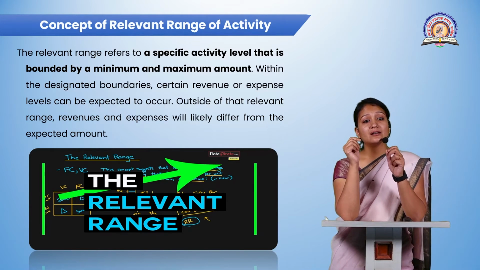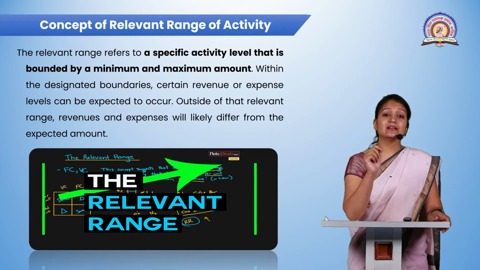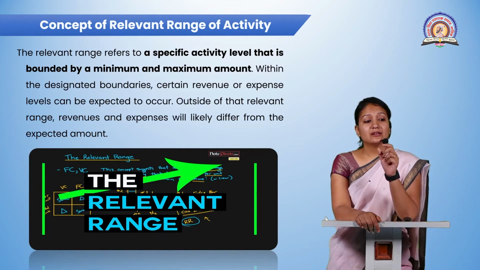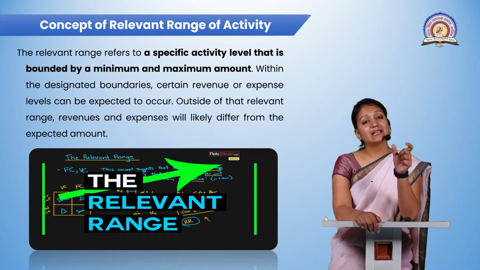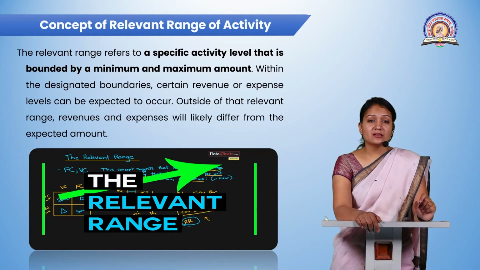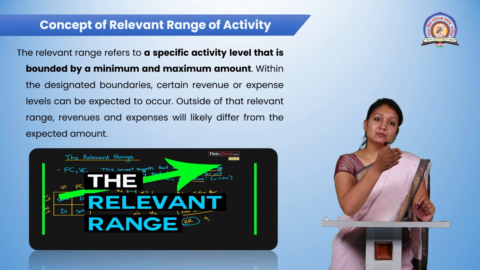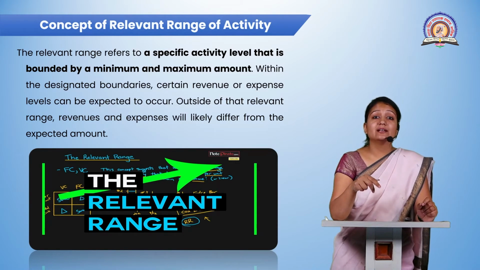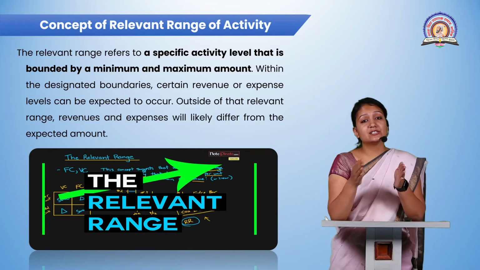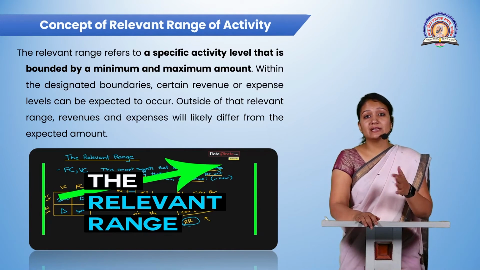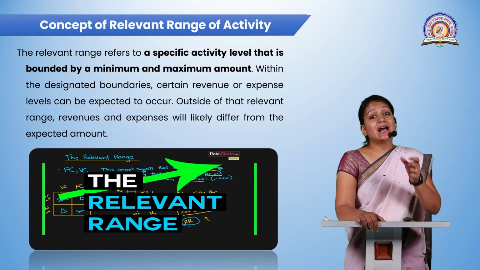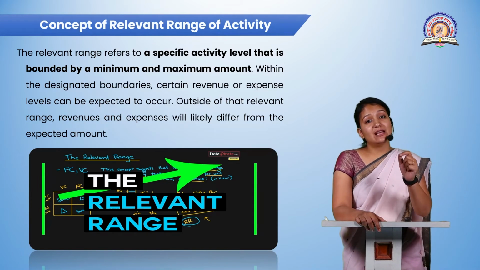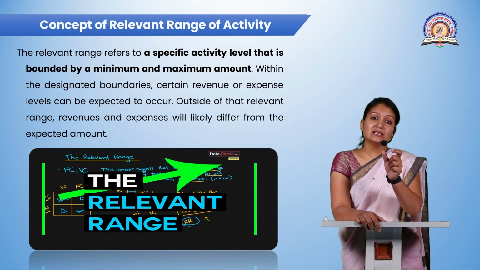So within designated boundaries, a certain revenue or expense level can be expected to occur. It means that activity is expected to have that much cost only. We have decided that 10 rupees will be the minimum cost and 20 rupees will be the maximum cost. So whatever cost I require to do that activity should be between that range of 10 to 20. That can be 11, 15, or 16. So I am deciding a range for doing that activity to carry out a certain operation for my business, and it will have a certain cost, but that cost will be in a range.